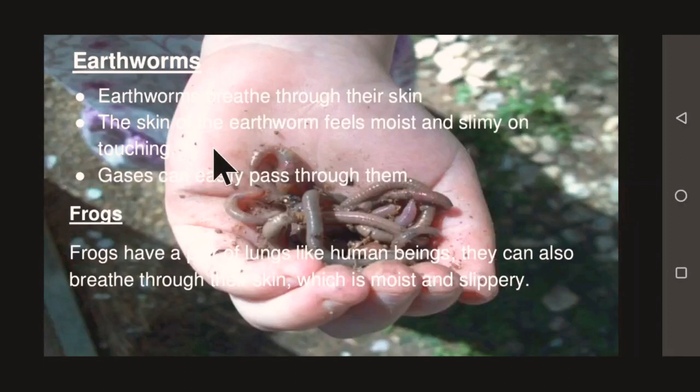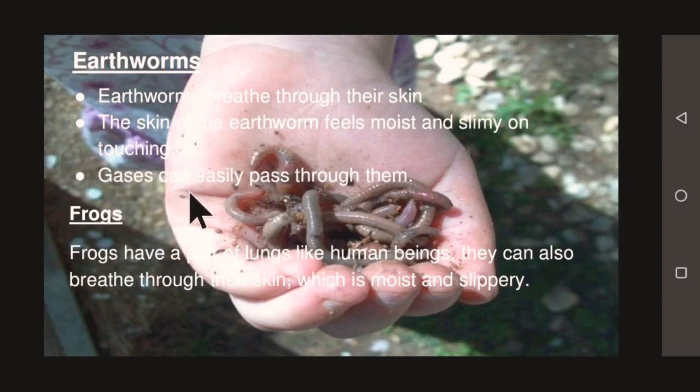Now let's study respiration in earthworms. Earthworms breathe through their skin, and this type of respiration is also known as cutaneous respiration. The skin of the earthworm feels moist and slimy on touching.